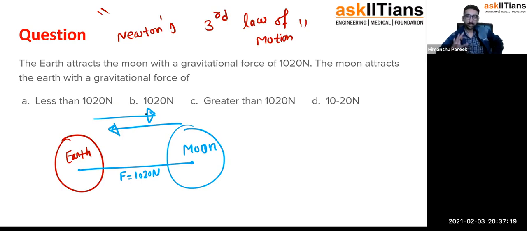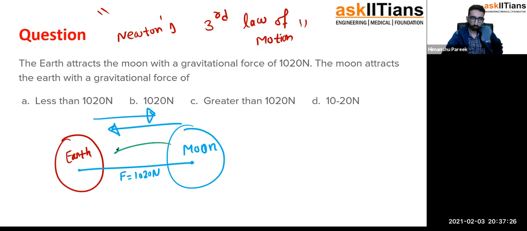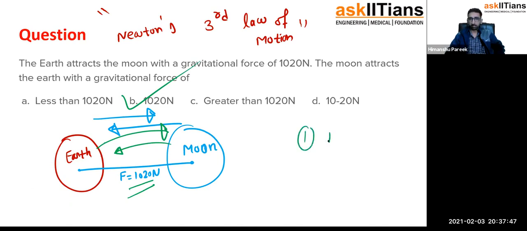Very simple. For each and every action, there is an equal and opposite reaction. So if earth is attracting the moon with a force of 10^20 Newton, then for this action there will be an opposite reaction by the moon. It would also be attracting the earth with the same force. So the answer is exactly equal to 10^20 Newtons. It's that simple. Just remember what we have done today: the gravitational law, G m1 m2 over r square.